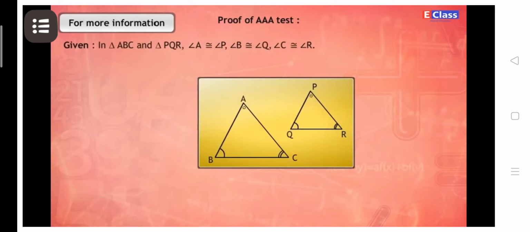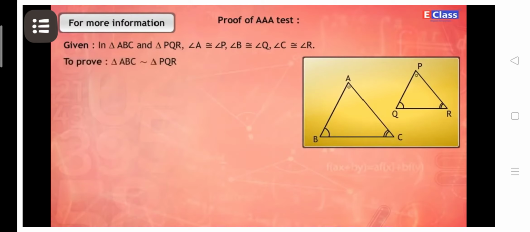For more information, proof of AAA test. Given: In triangle ABC and triangle PQR, angle A is congruent to angle P, angle B is congruent to angle Q, and angle C is congruent to angle R. To prove: triangle ABC is similar to triangle PQR.